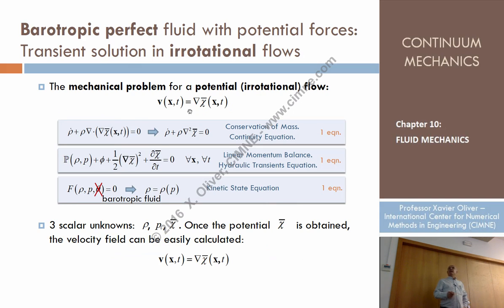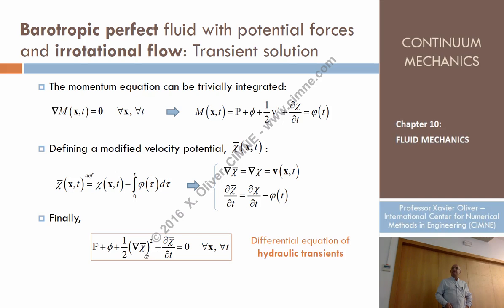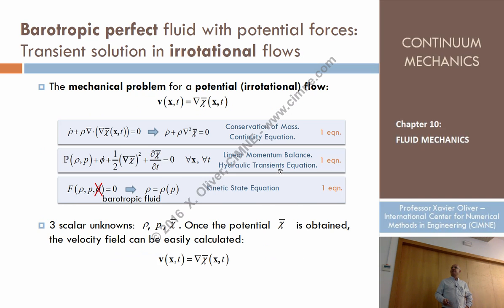Okay, so the equations are those. Look, for these cases, potential flow, which is equivalent to irrotational flow, the real unknown is not the velocity, it is kappa, because the gradient of kappa is the velocity. By replacing the velocity by the gradient of kappa, we have that equation, which is the continuity equation, now in terms of kappa. That equation, which is the one that we have integrated, the hydraulic transients equation, is also a function of kappa.